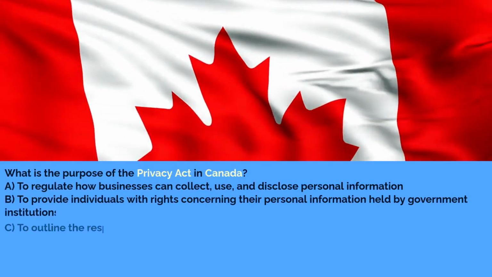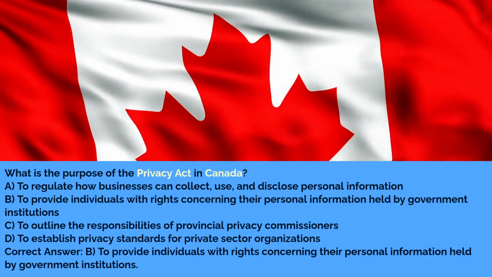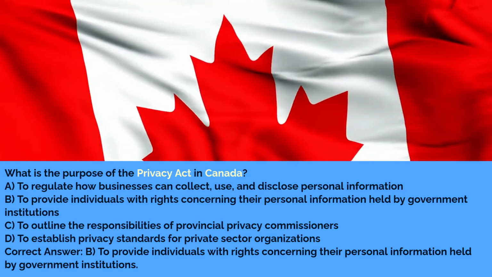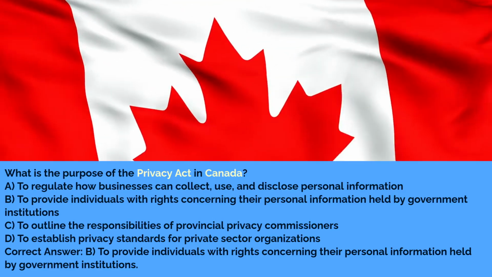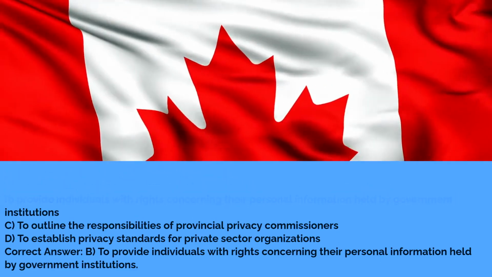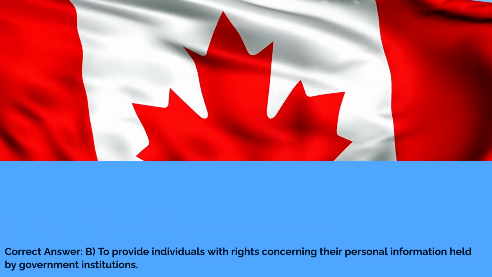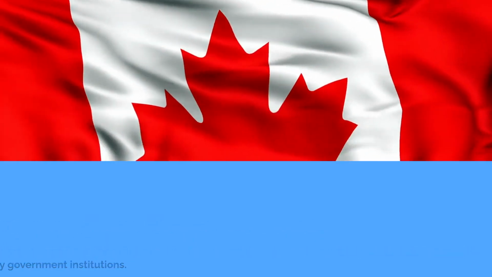What is the purpose of the Privacy Act in Canada? A. To regulate how businesses can collect, use, and disclose personal information. B. To provide individuals with rights concerning their personal information held by government institutions. C. To outline the responsibilities of provincial privacy commissioners. D. To establish privacy standards for private sector organizations. Correct answer B. To provide individuals with rights concerning their personal information held by government institutions.